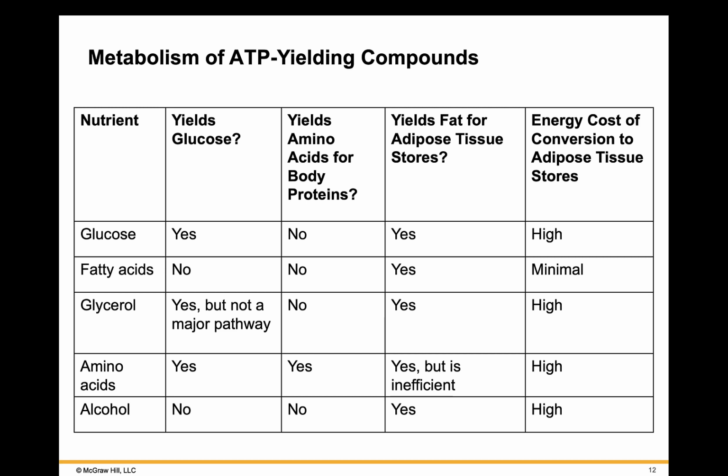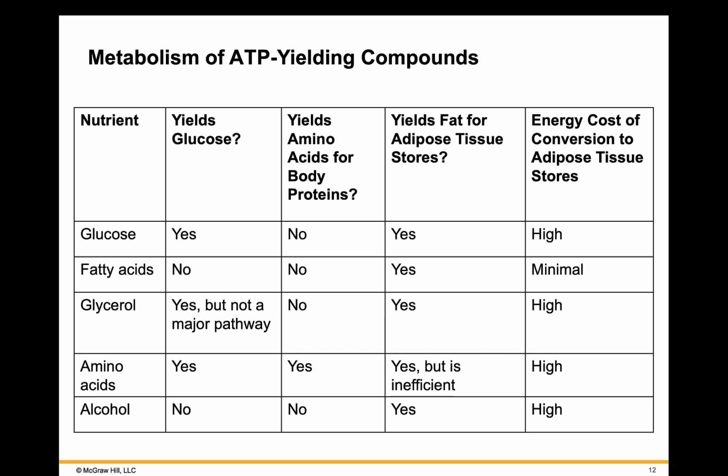Fatty acids cannot be formed into glucose or amino acids. They will result in fat storage for adipose tissue, and since we are talking about fat, there's a minimal cost associated with converting to adipose tissue stores. If we look at glycerol, we can get some glucose, but it's not a major pathway. We will not get amino acids. It will yield fat for adipose tissue stores, but once again, the cost will be relatively high.